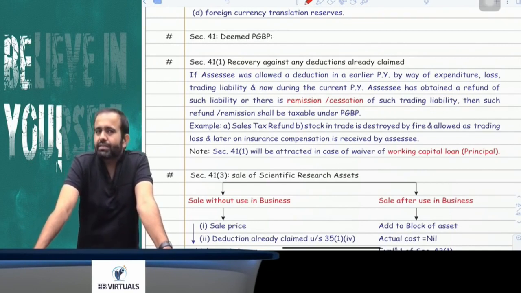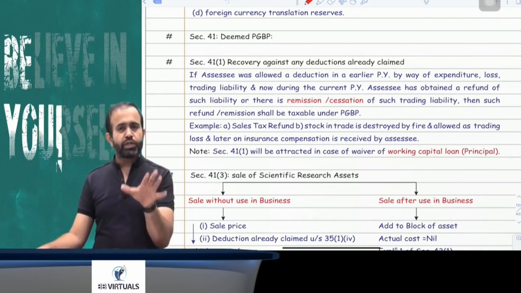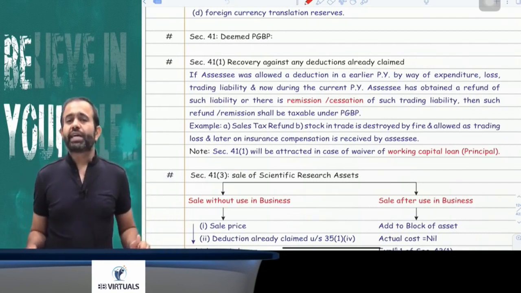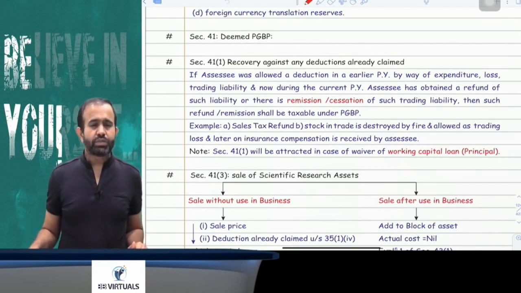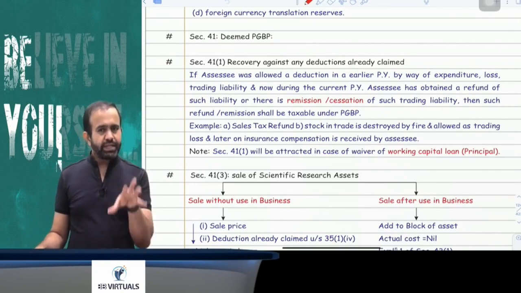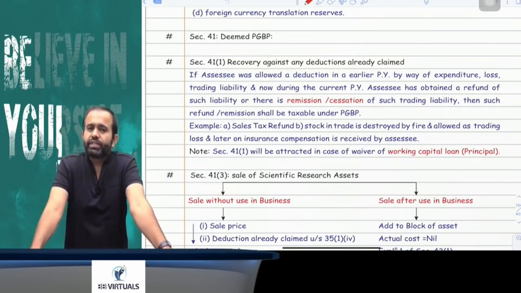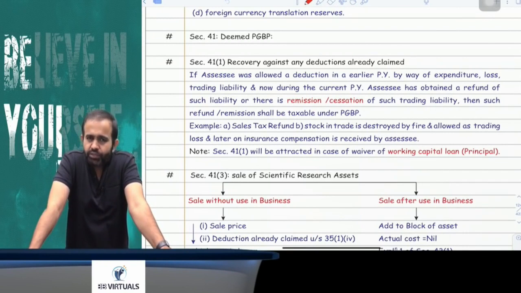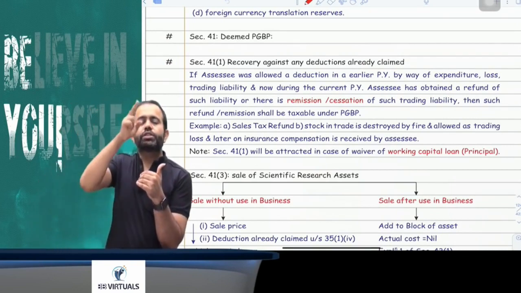Now the question is, sir, if there is a waiver of any loan, will it be taxable under section 41(1) or not? If there is a waiver of a working capital loan, then section 41(1) is applicable, but for any other loan, section 41(1) is not applicable. Now the question is, sir, any interest was outstanding to a bank and now that interest is waived off, is section 41(1) applicable? The answer is no. In case of interest waiver, section 41(1) is not applicable, because when the interest was outstanding, you could not claim that deduction due to section 43B.